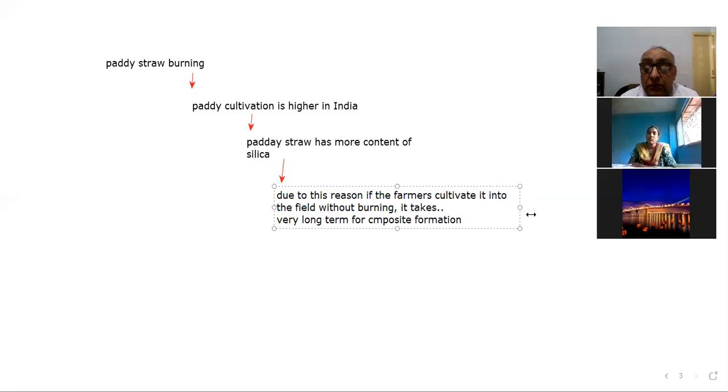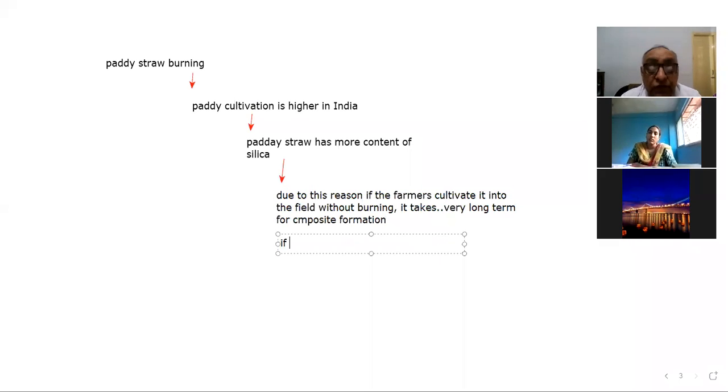The second point is that if the farmers go for its treatment otherwise, it increases the cost burden on farmers.